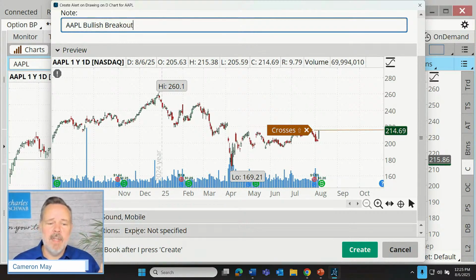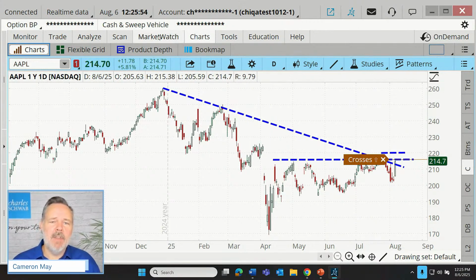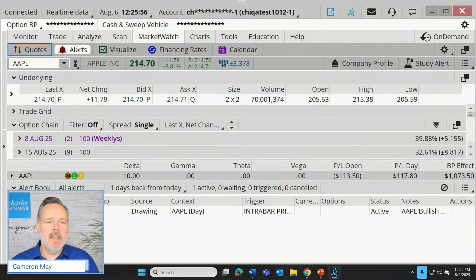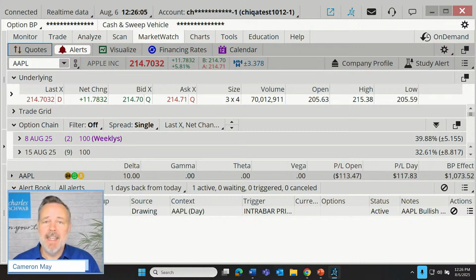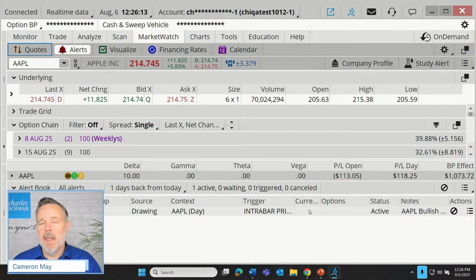I'll just leave them those defaults, and I'm going to click create. Right now, as I do that, I can go back to the MarketWatch page, and as I look at the alerts tab, I can see what's called the alert book. Right down below here, I can see the details of this alert. This is an Apple trade looking for an intraday price bar crossing above a trend line that I've drawn, and it's waiting to generate that alert.